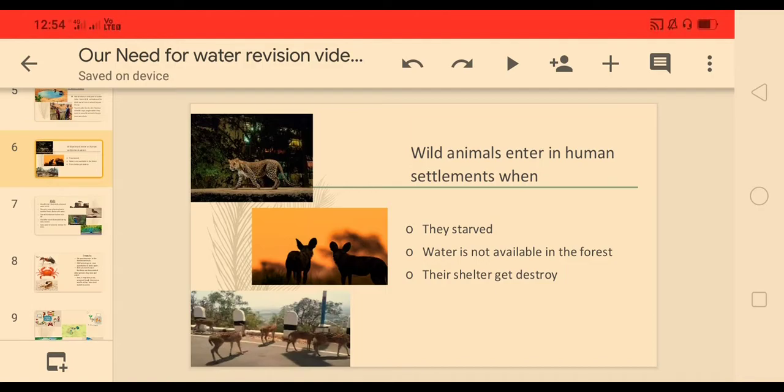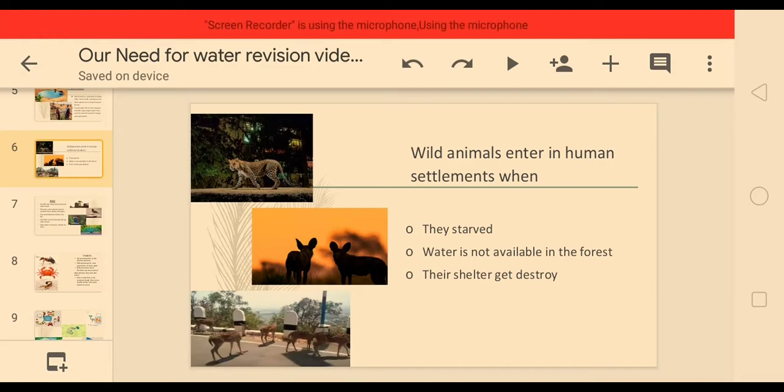So when they do not get food in the jungle, that is the first reason they enter human settlements, and they kill or hunt animals in our settlement like cow and goat, and get their food.